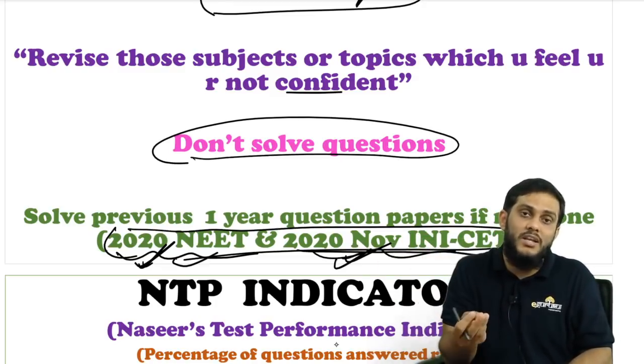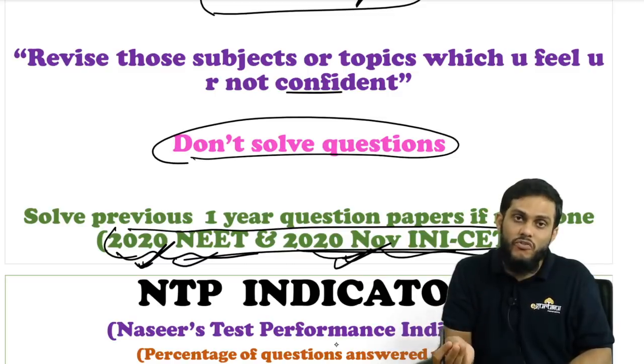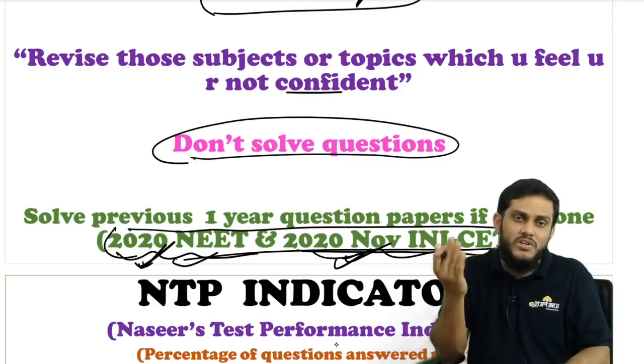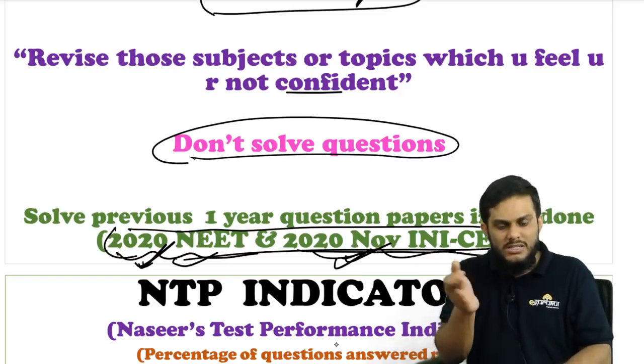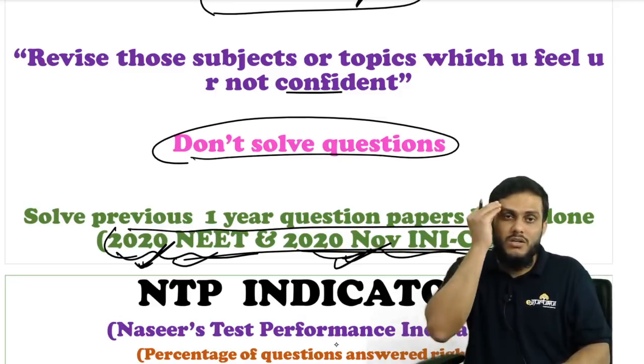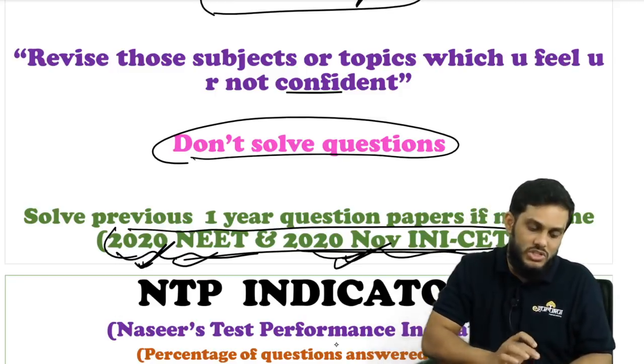Solve these question papers daily, 20 questions like that, and finish it off. Better to spend the last 10 days in a fast revision, just turning the pages and seeing the notes. At least everything will get registered in your subconscious mind.